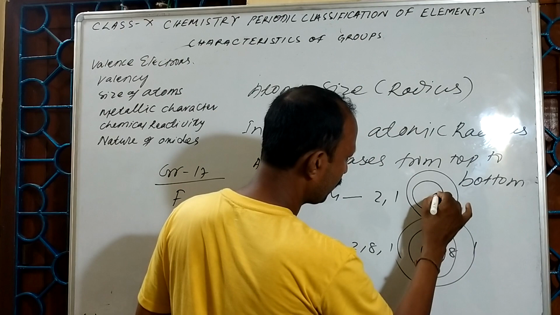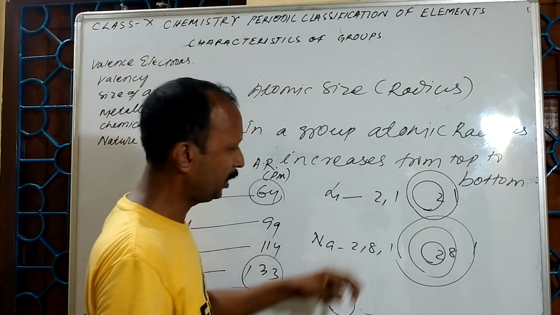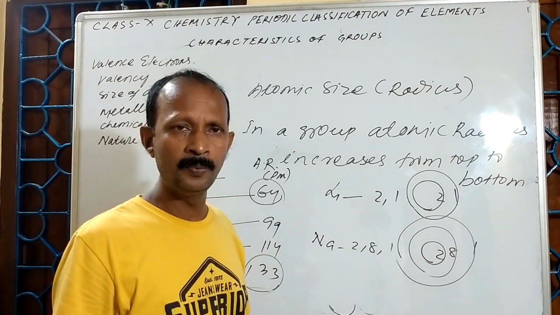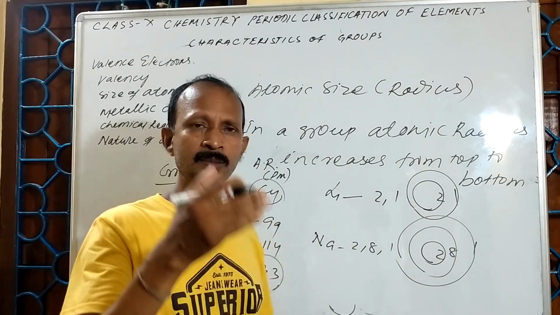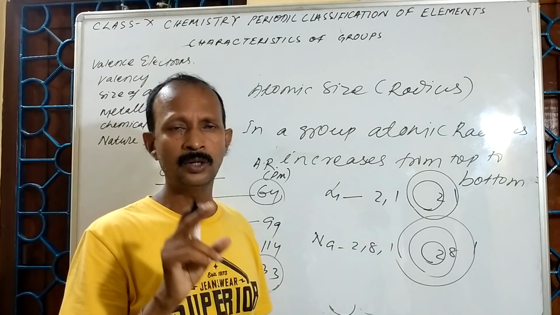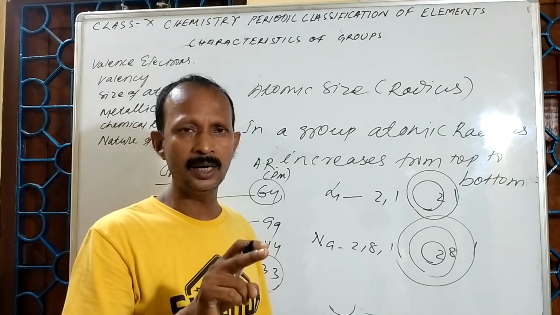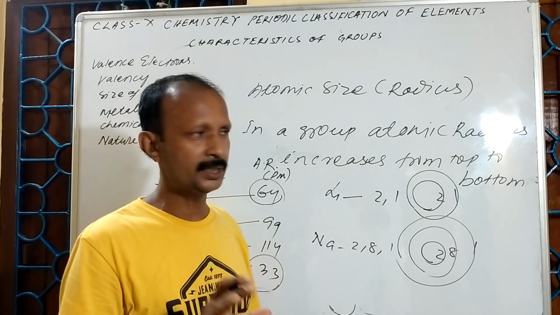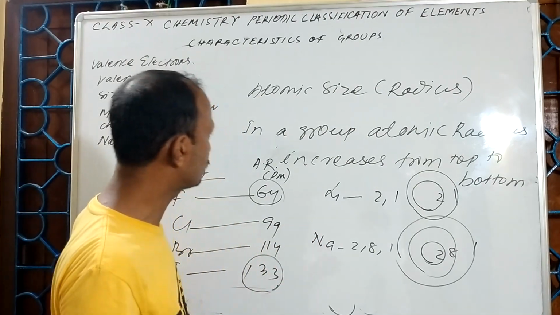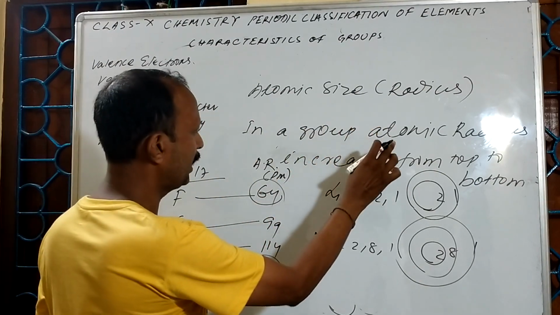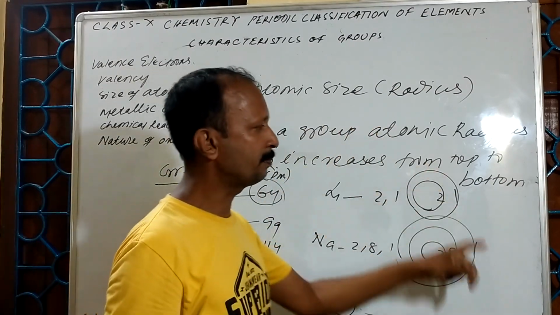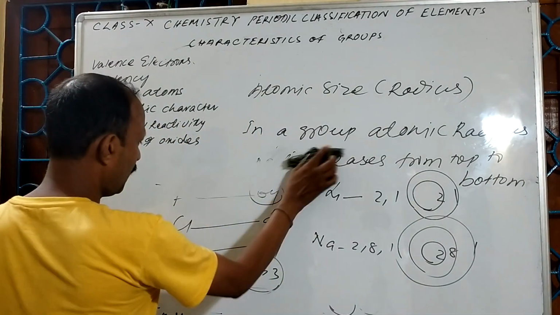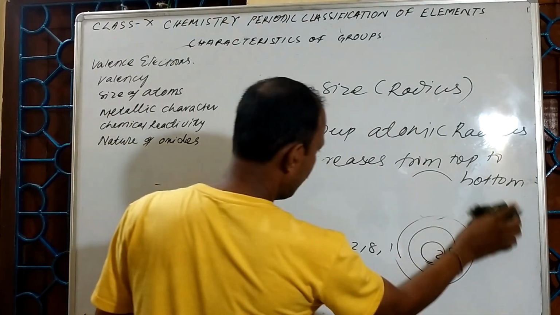So whenever we move from top to bottom in a group, the number of shells increases by 1. As a result, the distance between the nucleus and the outermost orbit increases. So size increases. In a group, atomic radius increases from top to bottom. This is about the atomic size or atomic radius.